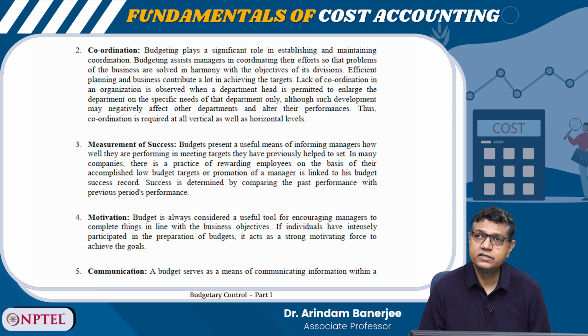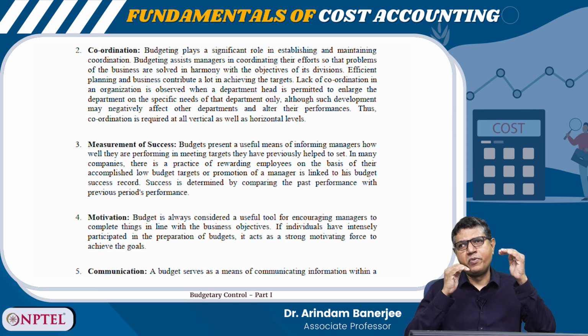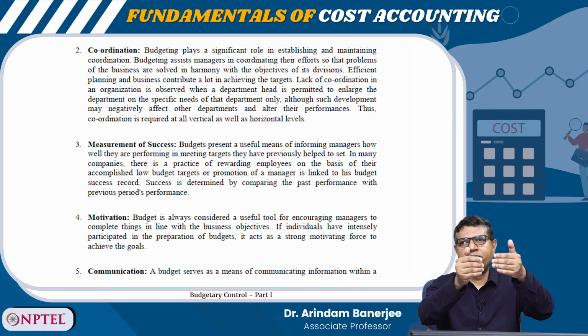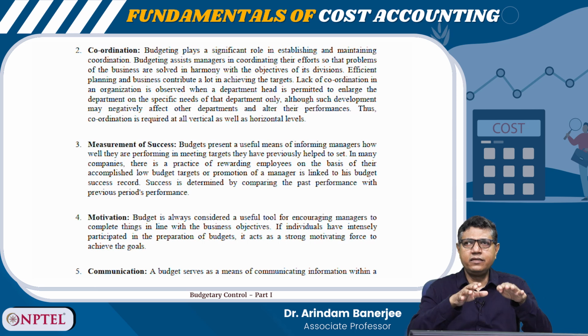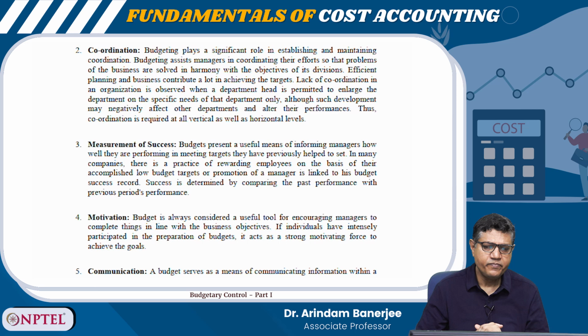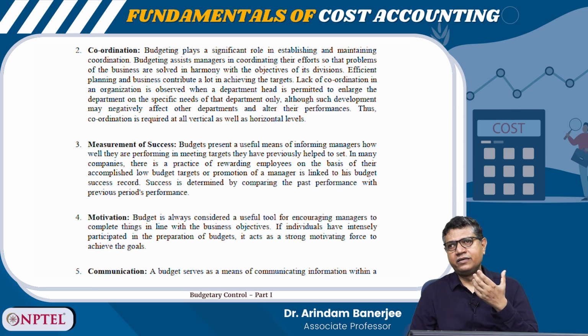Number 3 is measurement of success. So, the budget has been prepared, right. Budget is for the future. The actual performance happened. Then the next stage is that the management will compare what was in the budget and what is actual, right. When we compare, it gives us an idea whether the actual output is matching the budget, is better than the budget or worse than the budget. So, it is an effective tool for measurement of success also, right.